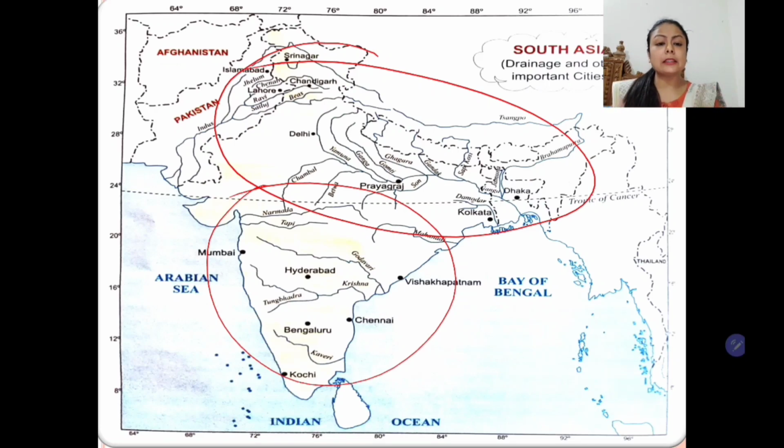Whereas rivers in the south are at their mature stage, they have very wide valleys and most of them are seasonal. There are major rivers like Kaveri, Krishna, Godavari, Mahanadi, but most of them are in mature stage and some of them flow towards the east, whereas others like Narmada and Tapti flow towards the west. So students, that's all about the drainage pattern of the subcontinent.